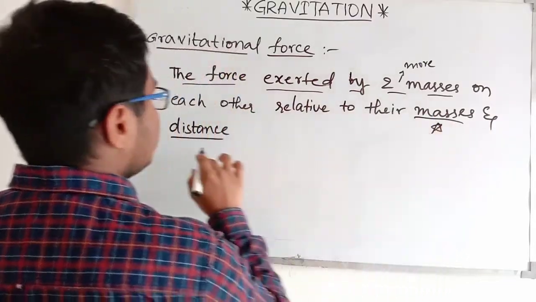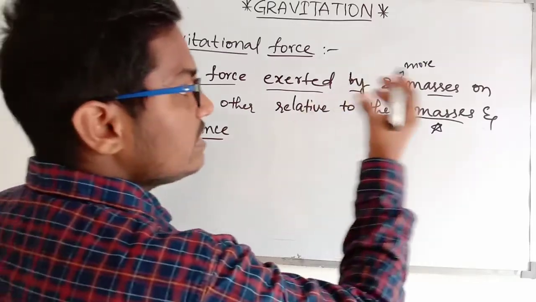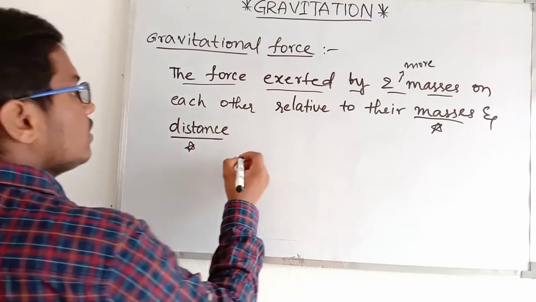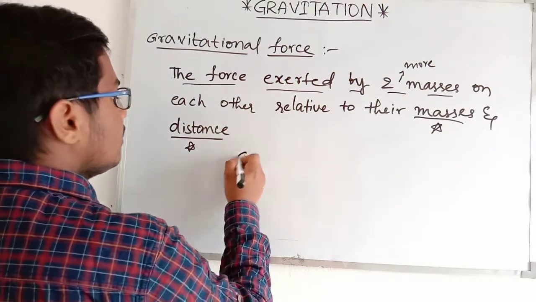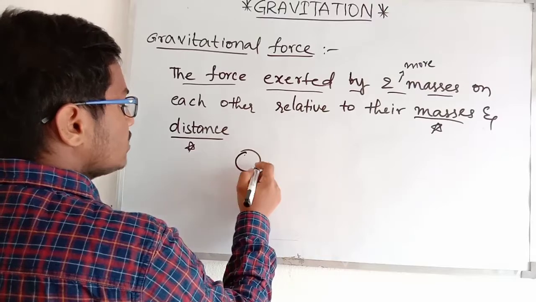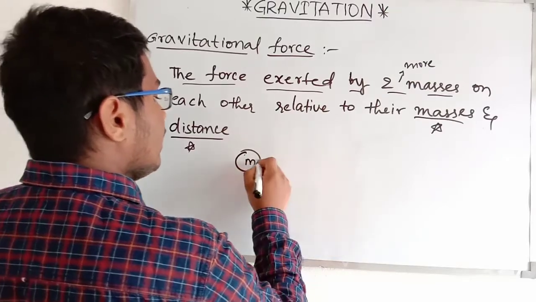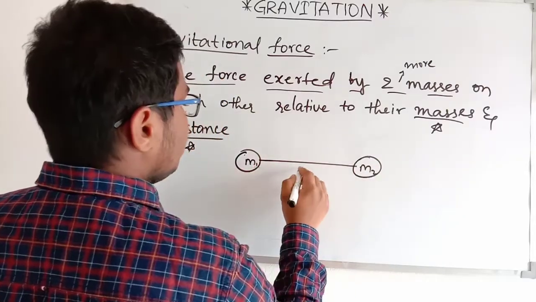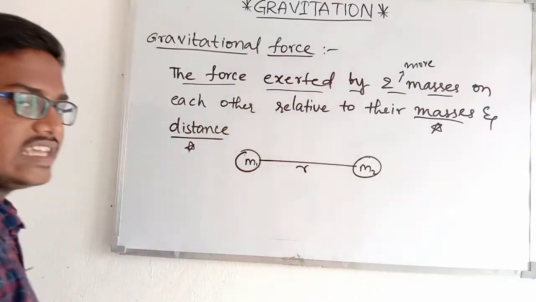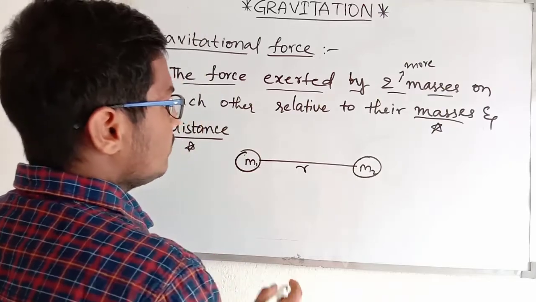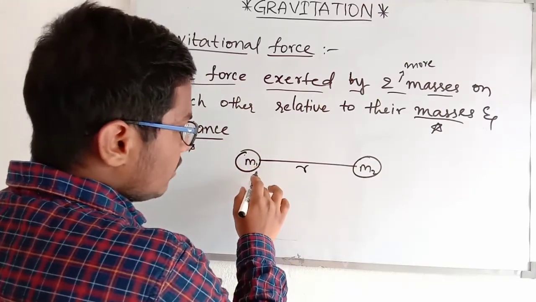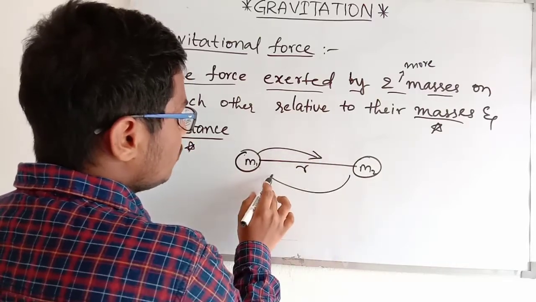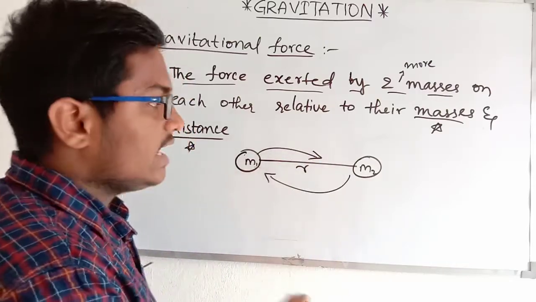This is an important point here, relative to their masses and distance. Let me take a mass m1 and, at a distance r, a second mass m2. So here both will apply force: m1 will apply force on m2 and m2 will apply force on m1, relative to r.